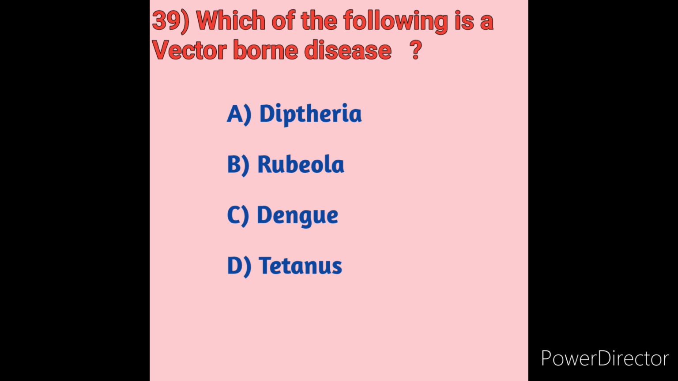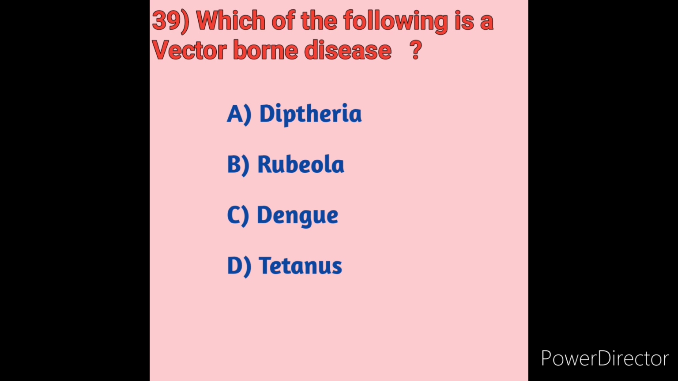Which of the following is a vector-borne disease? Which one is a vector-borne disease? We will see the options here. Option A diphtheria, option B rubella, option C dengue, option D tetanus. A disease that results from an infection transmitted to humans and others is called a vector-borne disease.